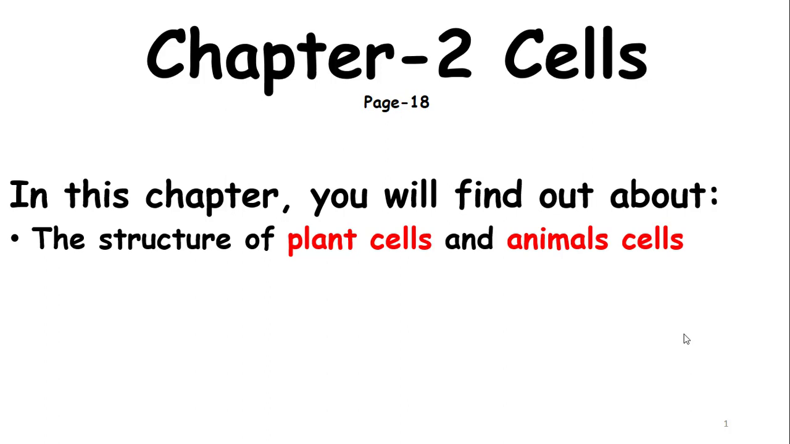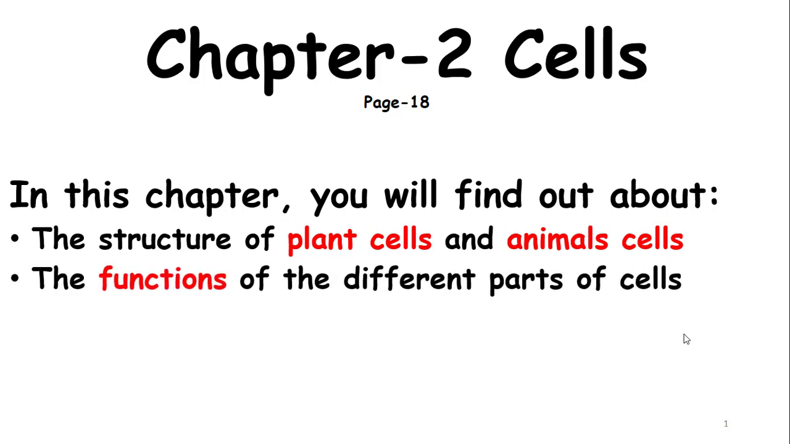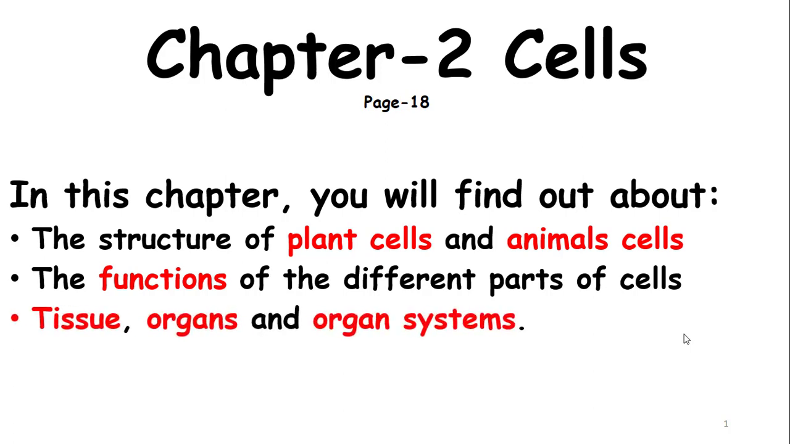Now dear students, remember that plant and animal cells both are eukaryotic cells. Therefore, they are much similar to one another, except for a few organelles that are present in the animal cell and absent in the plant cell, and some of the organelles are present in the plant cell but absent in the animal cell. You will also study the functions of different parts of a cell. Parts of a cell means organelles present inside the cell. And you will also study tissue, organ and organ system.